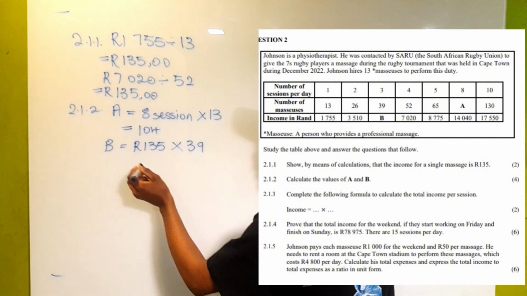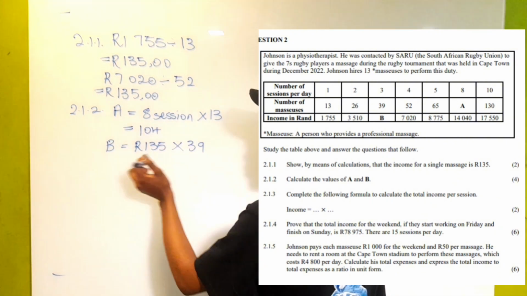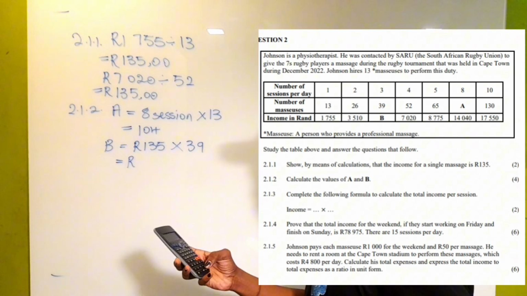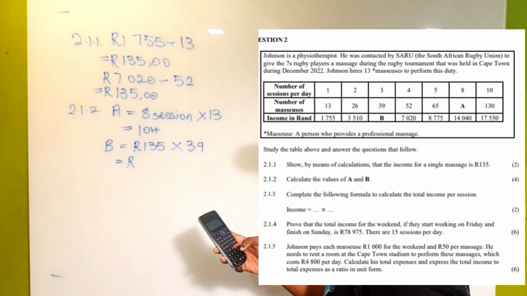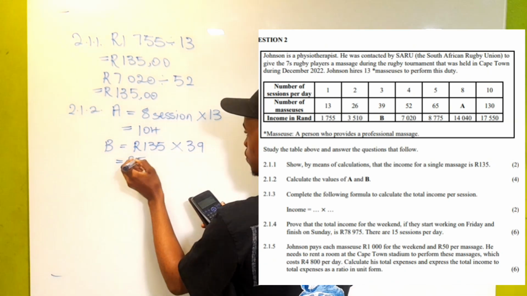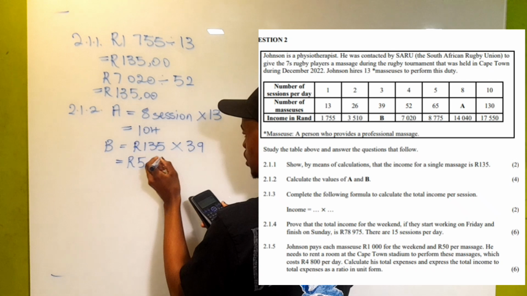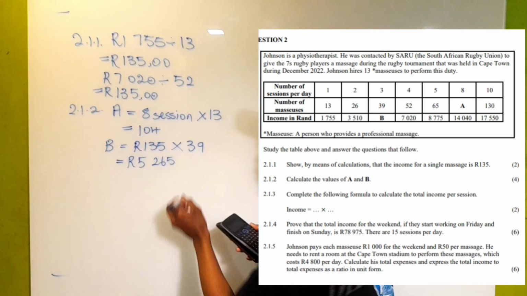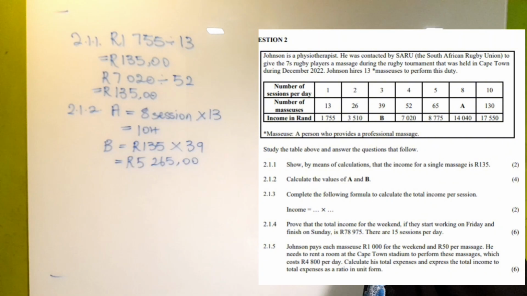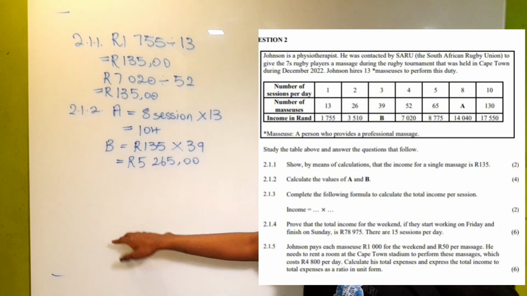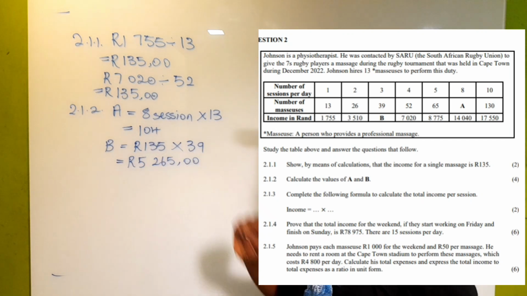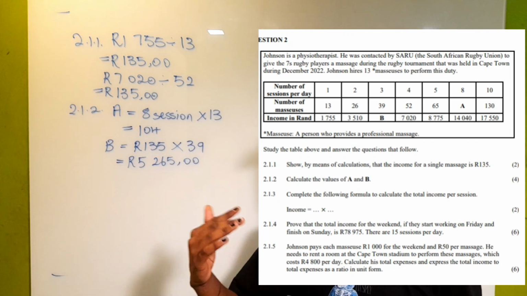So 135 multiplied by 39, let's see how much that gives us. It gives us a total of 5,265. So this is the amount of money that was made, or rather this is the total income for that day where they had 39 resources, because each massage costs 135 rands.